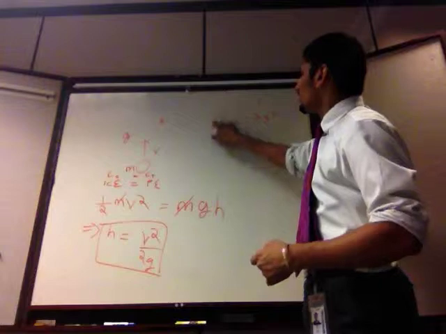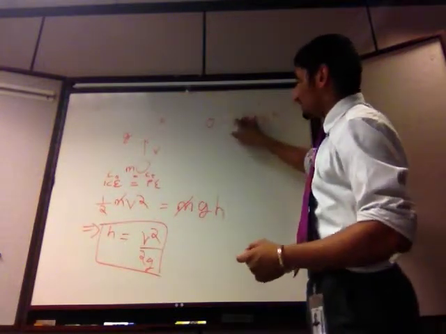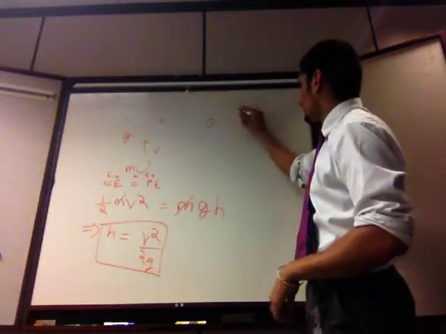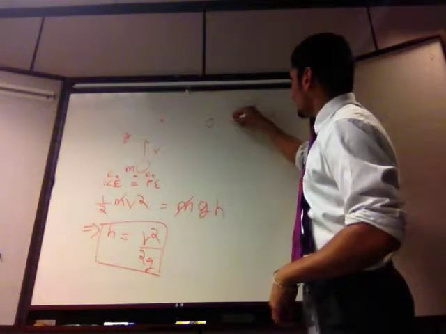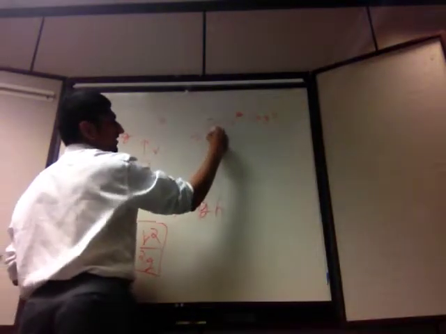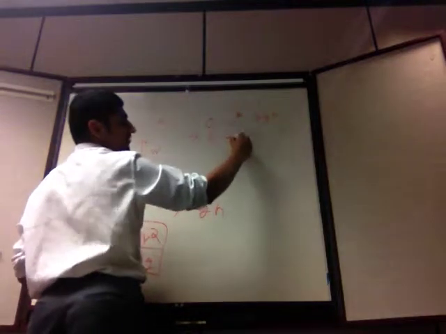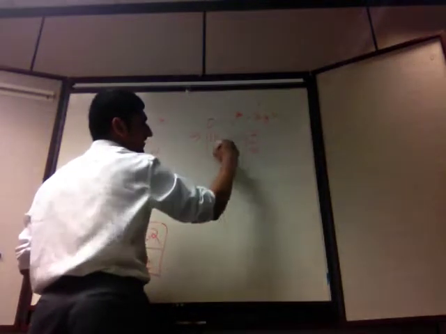And we know the final velocity is 0. The initial velocity is v, in our case we're using that same v squared. So we have v squared equal to 2gh, which implies h, taking it that side, equal to v squared and then dividing by 2g, which is the very same result we got.